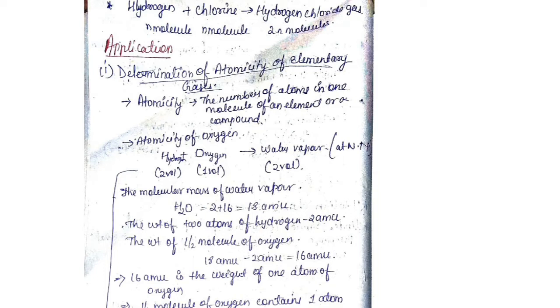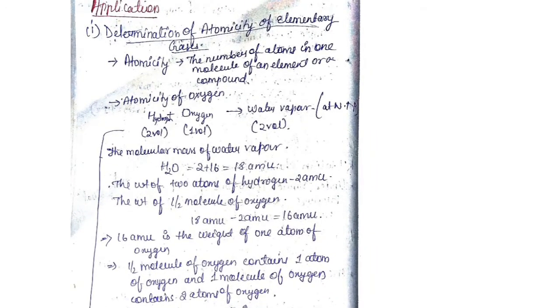As per the applications, here is a very important application: the determination of atomicity of elementary gases. Elementary gases, for example hydrogen, oxygen, ozone, phosphorus, sulfur, these are the gases we can say, or compounds, as I said, hydrogen, oxygen, ozone or phosphorus, sulfur.